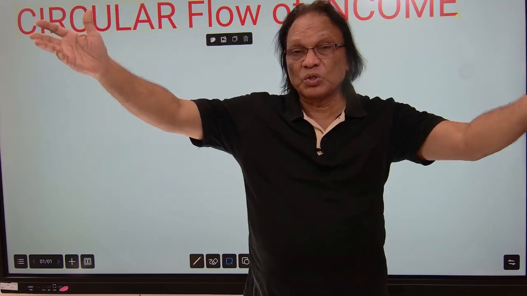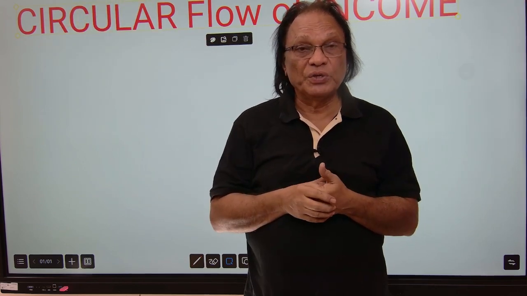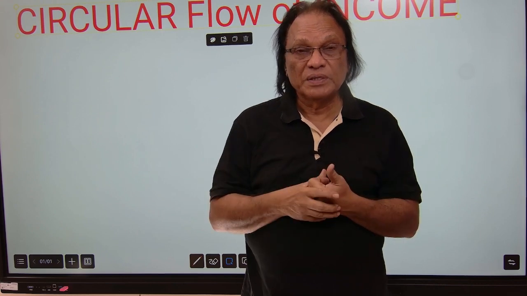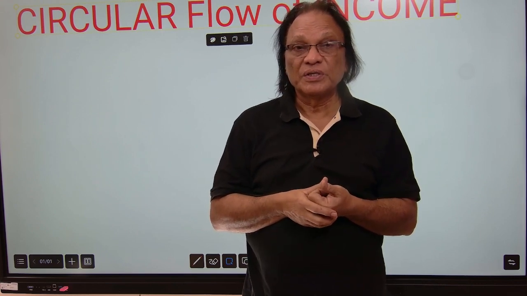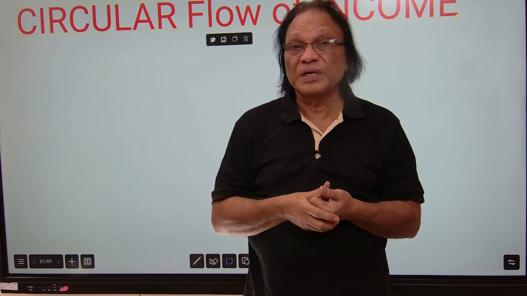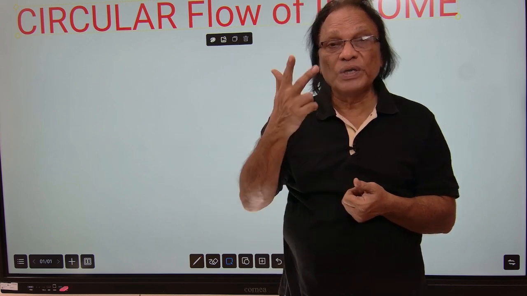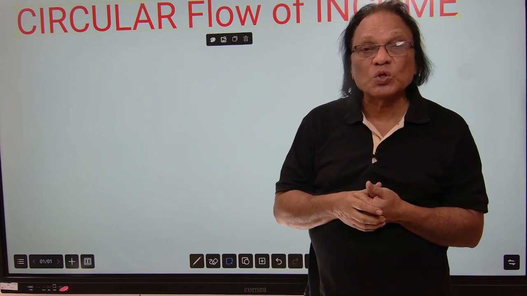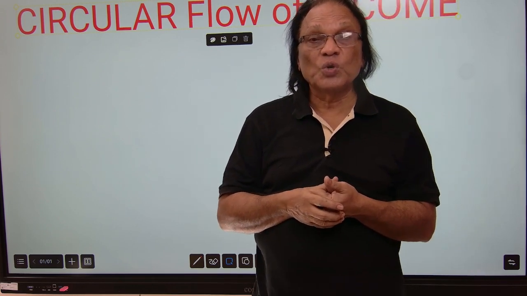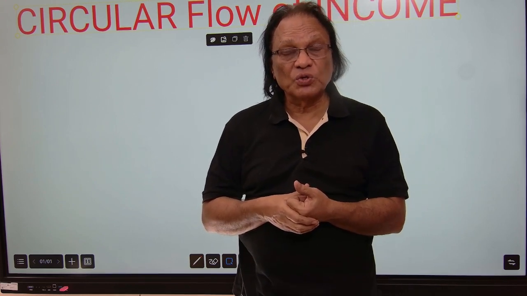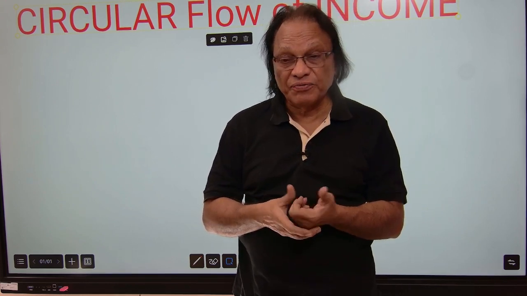That will become too long a video, too long a topic. Some other day we'll discuss it. Since in your syllabus only 2 sectors are given, households and the firms, we are restricting today to only these 2 sectors, household and the firms.